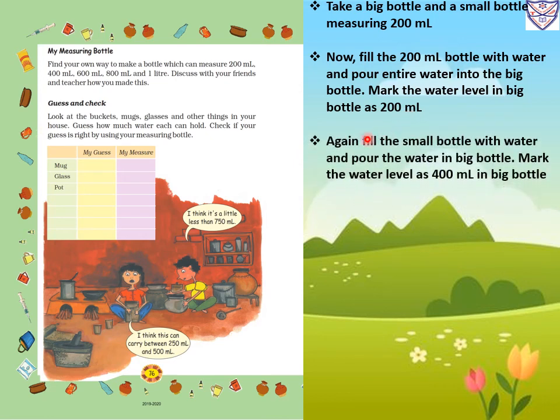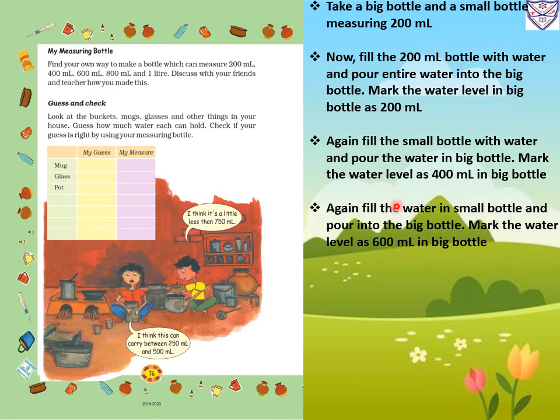Then again fill the small bottle with water and pour the water in the big bottle. Mark the water level as 400 milliliter in the big bottle. So first we pour 200 milliliter of water, then the second time it will increase to 400 milliliter. Then the third time again fill the water in the small bottle and pour into the big bottle. Mark the water level as 600 milliliter. Now 400 plus 200, so it will increase to 600 milliliter in the big bottle.